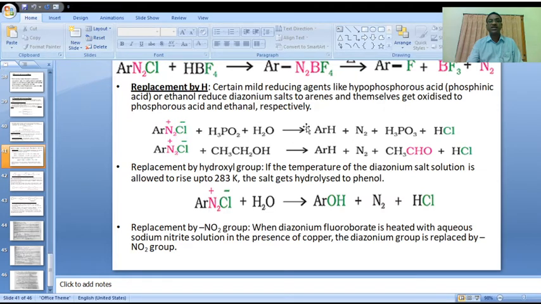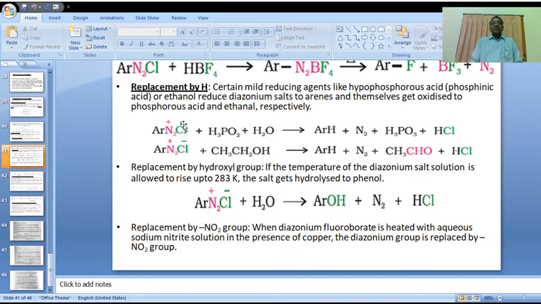This arene, aromatic ring C6H6, is the normal arene, and hypophosphorus acid gets oxidized. In the second reaction we are using ethanol, and these two get oxidized. In these steps, please observe one by one.